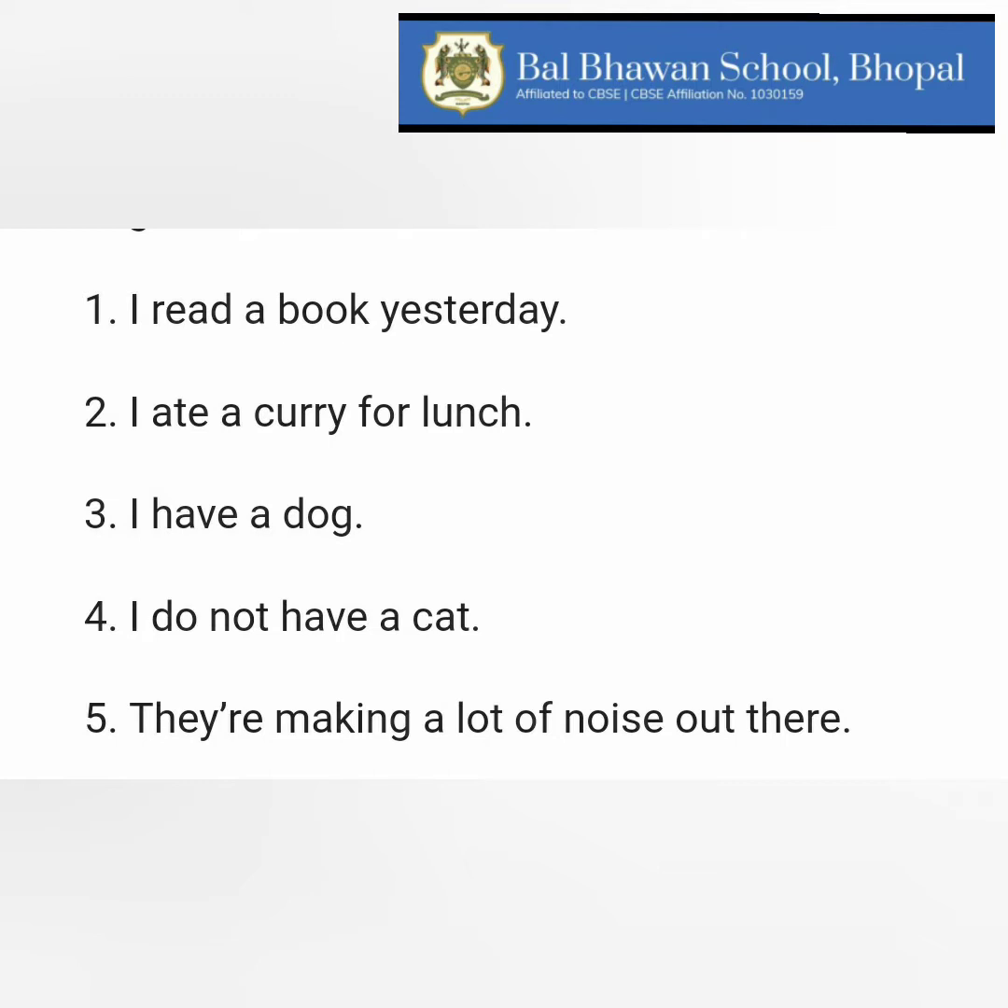First one. I read a book yesterday. Book is a singular noun beginning with consonant sound b. I ate a curry for lunch. Curry is a singular noun beginning with consonant sound k. I have a dog. Dog is a singular noun beginning with consonant sound d. I don't have a cat. Cat is again beginning with k and is singular.